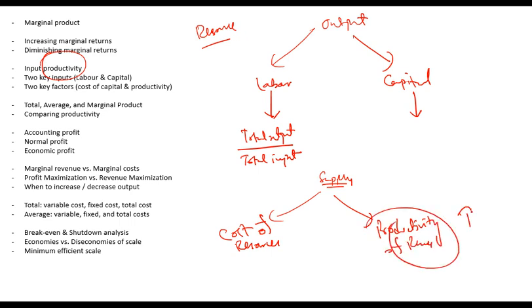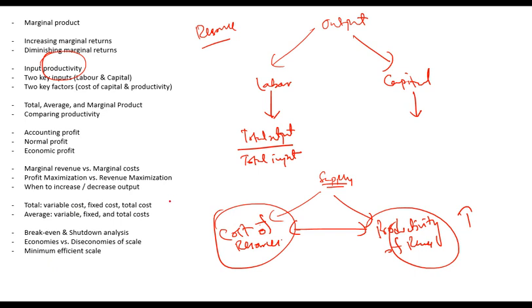If productivity increases, you can produce more with the same resources and so supply will increase. If cost increases, your supply will decrease. So that means that cost and productivity are two factors which would determine supply, and only looking at the cost is not enough. You should also look at productivity, because if productivity increases, overall cost will decrease, because you can produce more with the lesser amount of labor or lesser amount of machinery.